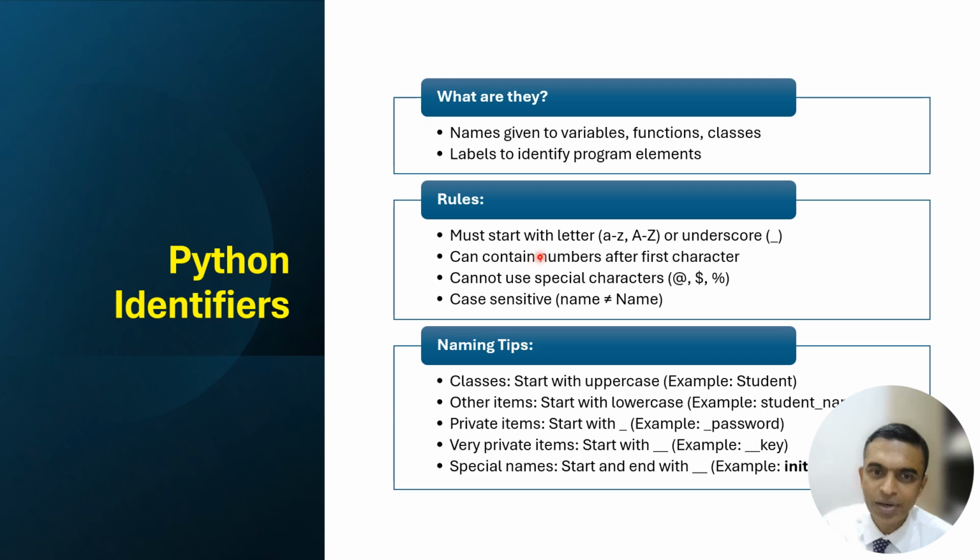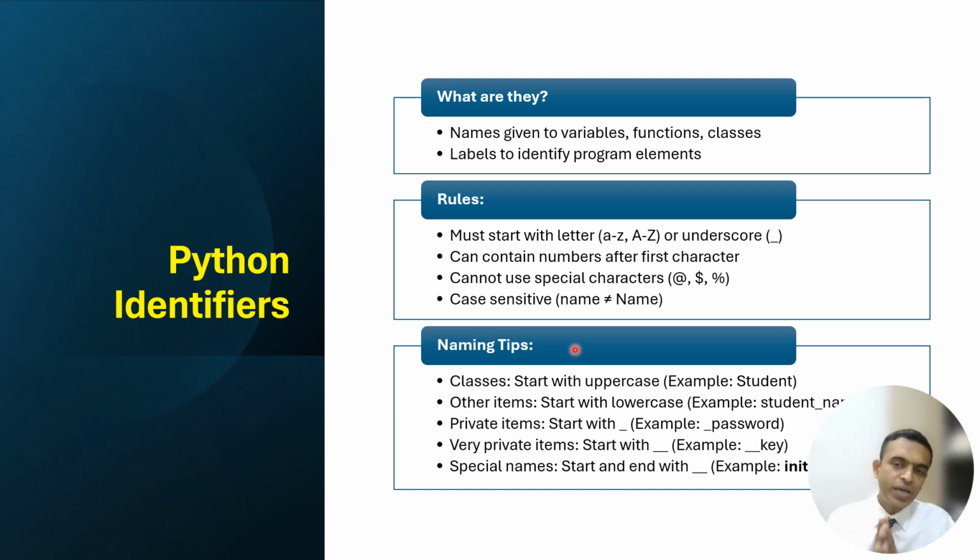That is not a variable. You cannot use special characters like ampersand or dollar. And Python identifiers are case sensitive. Case sensitive means name is not equal to capital Name.